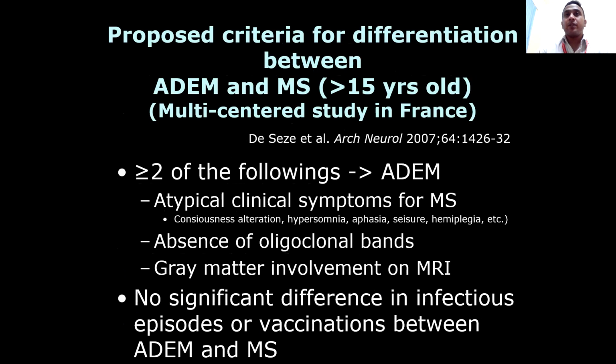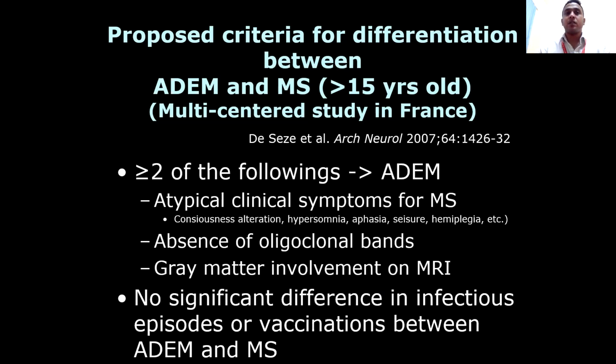What are the proposed criteria for differentiation between ADEM and multiple sclerosis in a more than 15-year-old multi-center study in France? So here, what did they say? If there are more than two of the following, then it is ADEM: atypical clinical symptoms for multiple sclerosis, like consciousness alteration, hypersomnia, aphasia, seizures, hemiplegia, absence of oligoclonal bands, gray matter involvement on MRI, no significant difference in infectious episodes or vaccinations between ADEM and